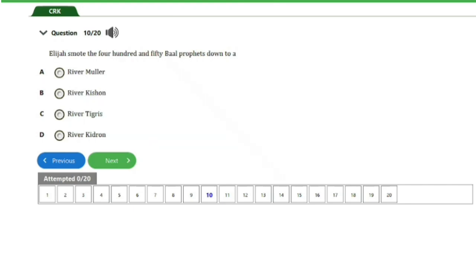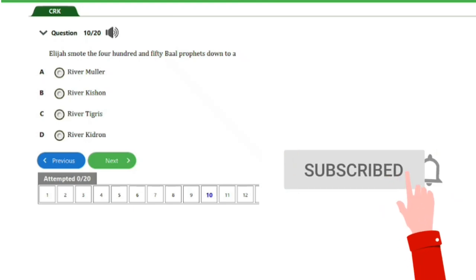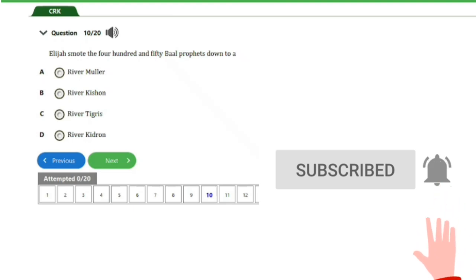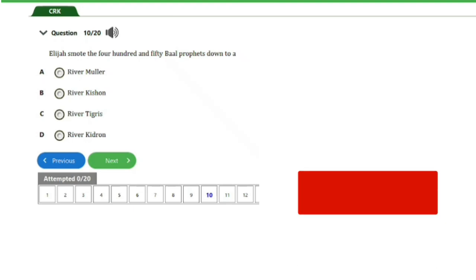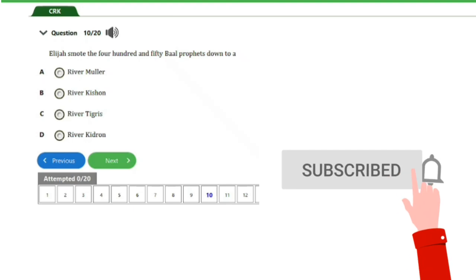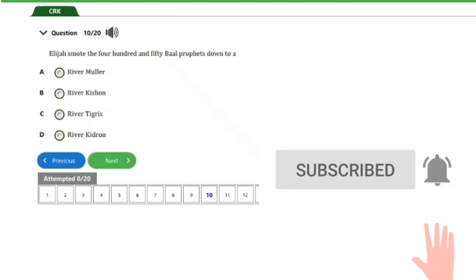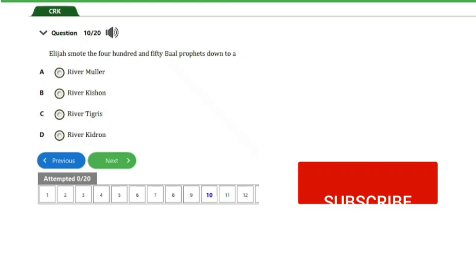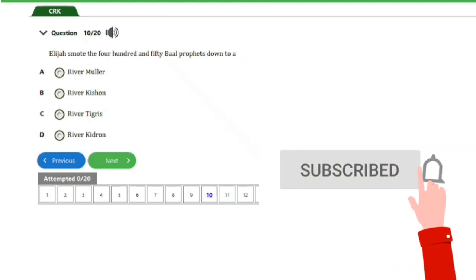We have here question number 10. Elijah smote the 450 Baal prophets down to A. river Mula, B. river Kishon, C. river Tigris, D. river Kidron. So guys, the answer to this question is option B here. That's river Kishon. So that is for this question. Let's head on to the next question, guys.